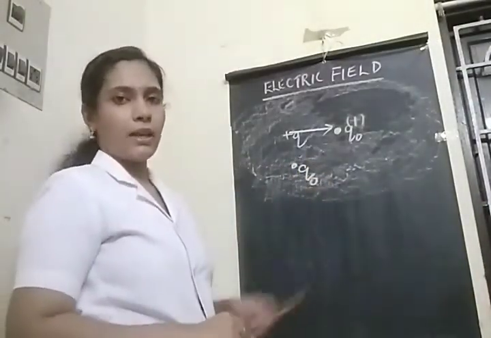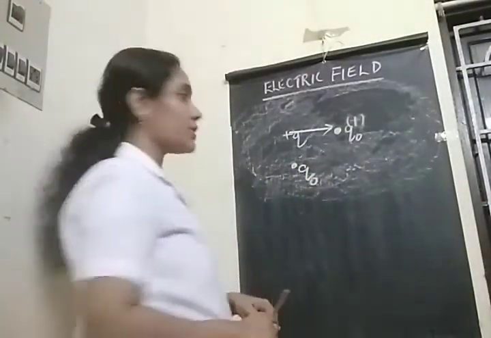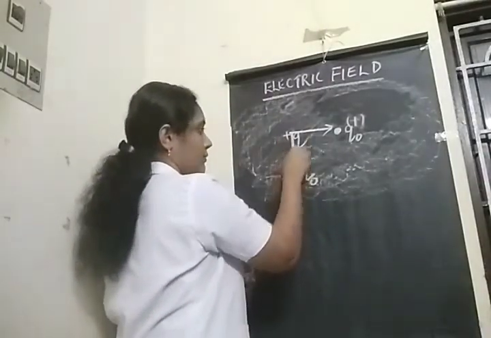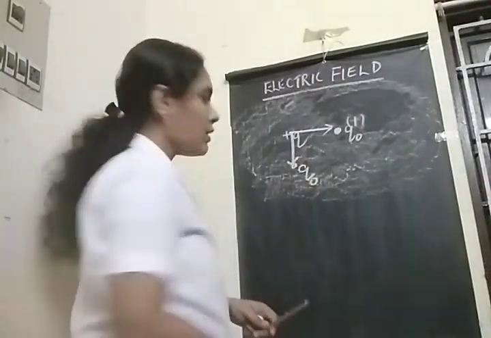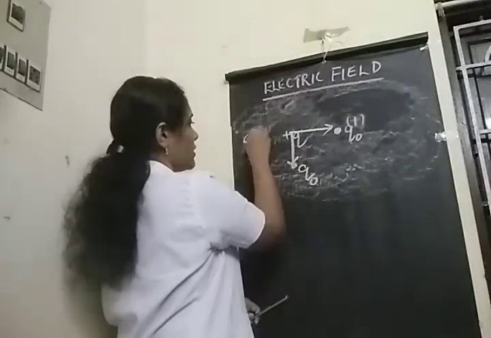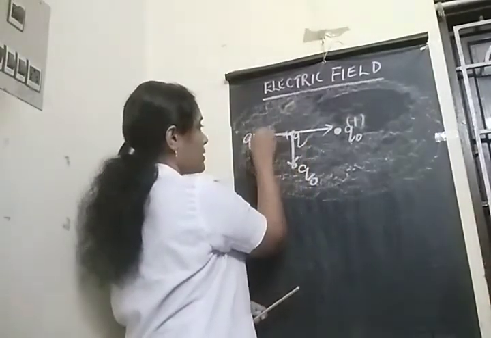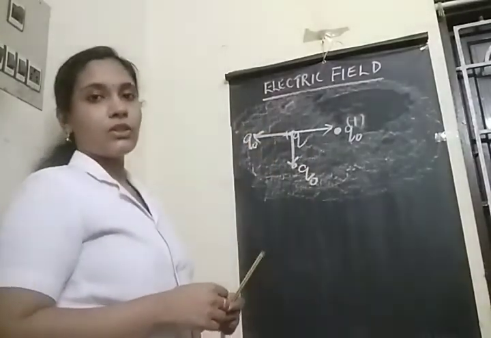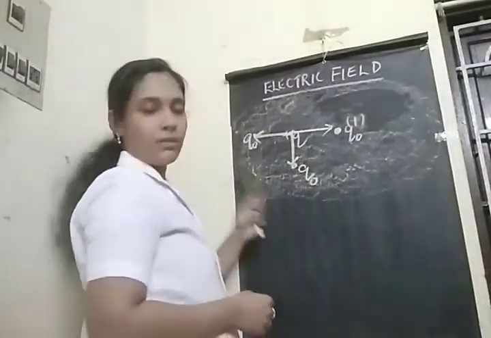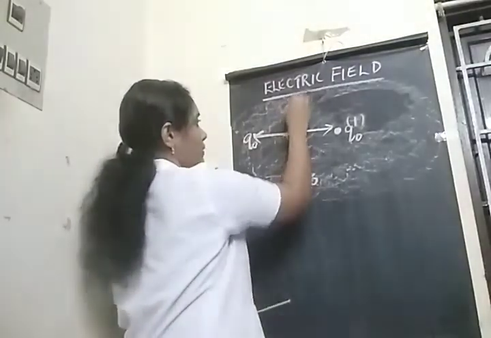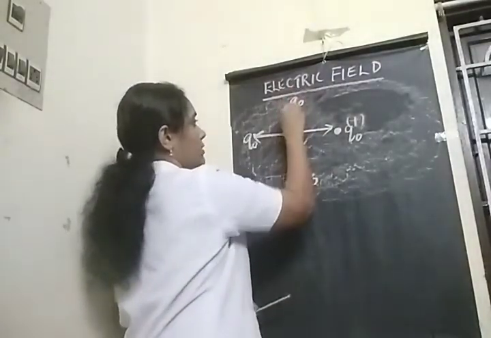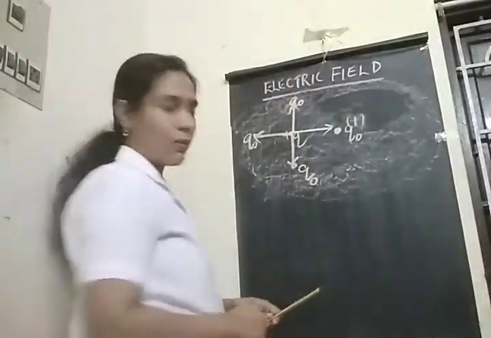If we place this test charge here, now Q naught is here, then what will be the direction of electrostatic force? Yes, it will be like this. Now, if I keep the test charge here, it will repel this positively charged test charge, so the direction of force will be like this. If I keep the test charge here, this will be the direction of electrostatic force.